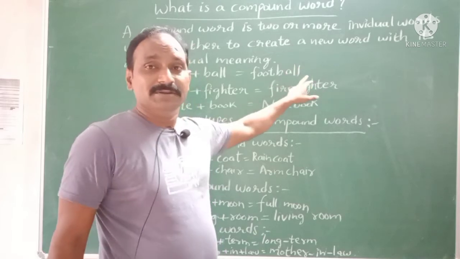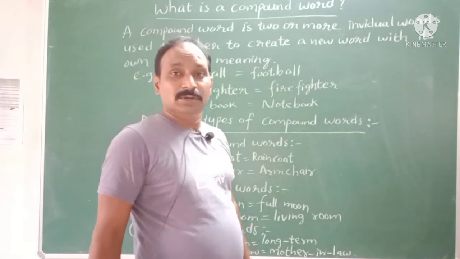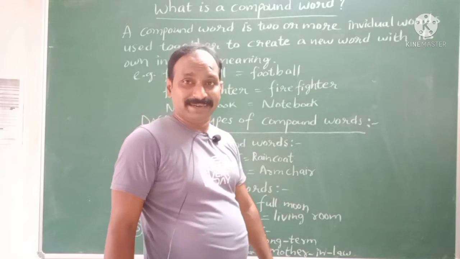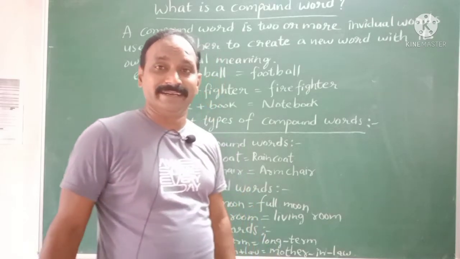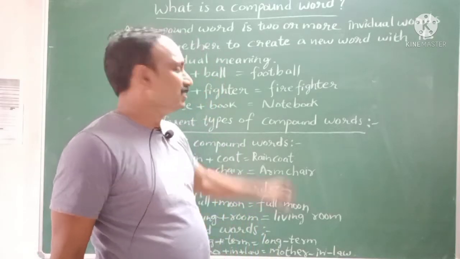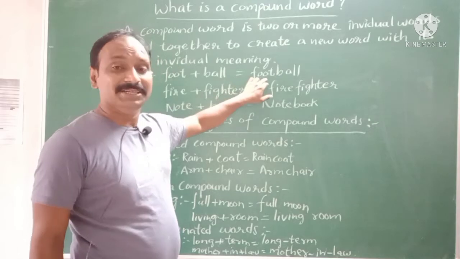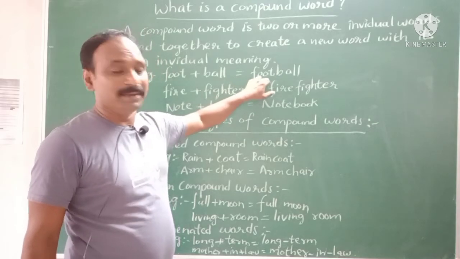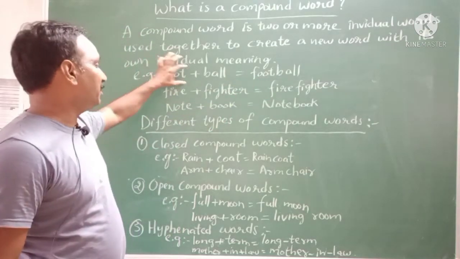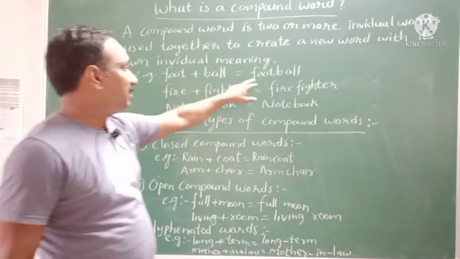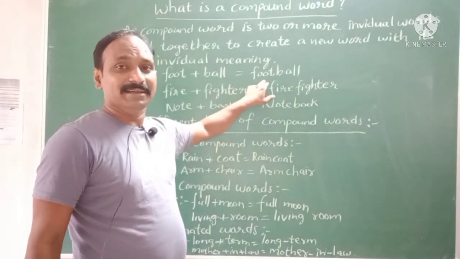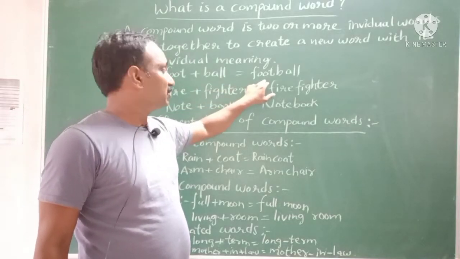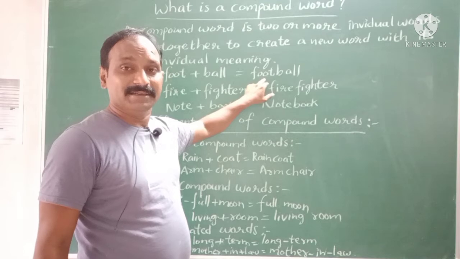The ball which we kick with our leg is called football. These two words have different meanings individually, but when they join together, they have a unique, special meaning.